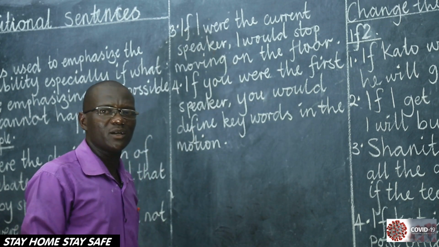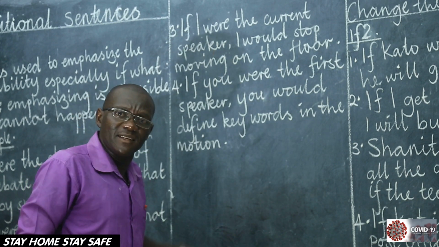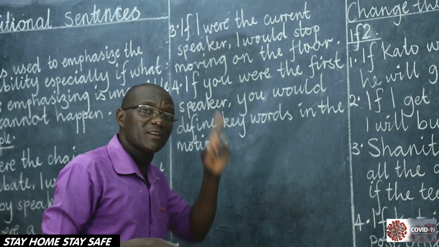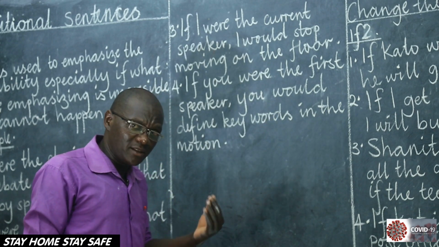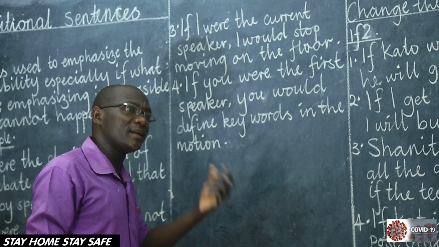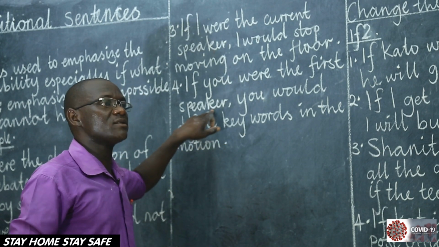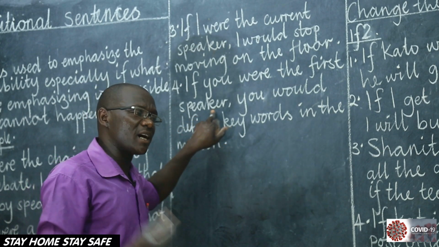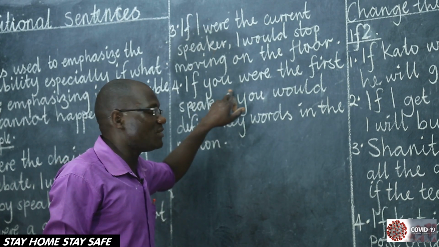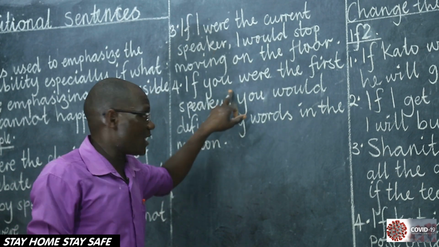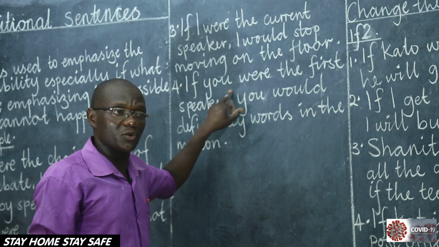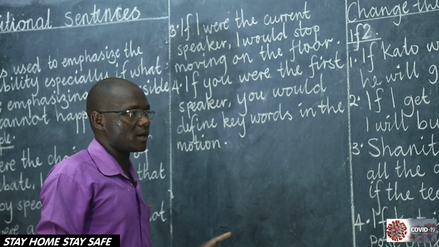Were you the first speaker? No. In this instance, you are referring to the first speaker, but you are not the one. You weren't the one. Therefore, you use were, because it is not possible for you to become the first speaker of that debate which has ended, where you have not been the one. So here we are using were.